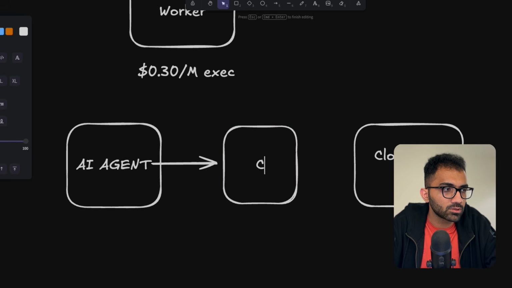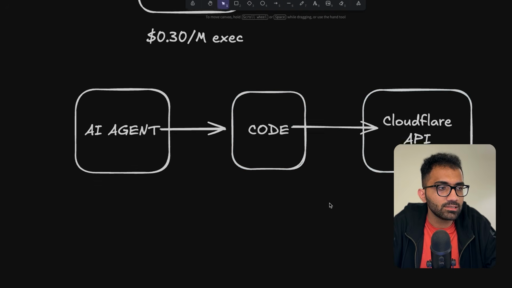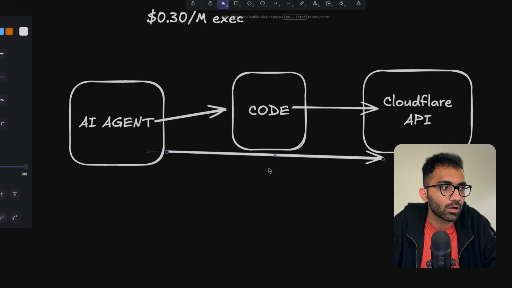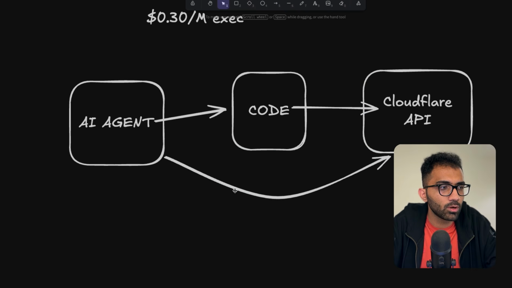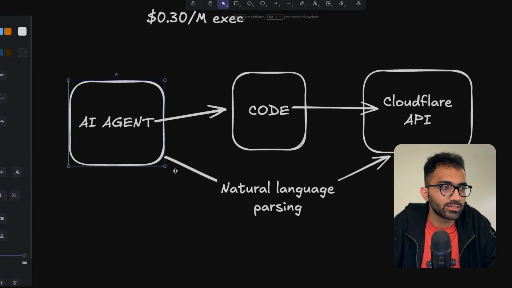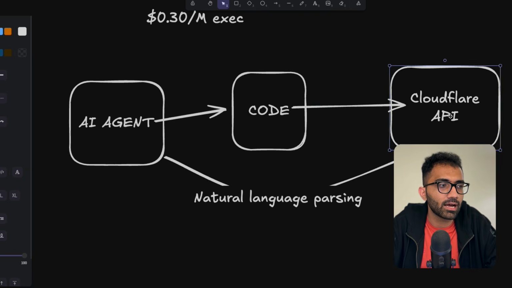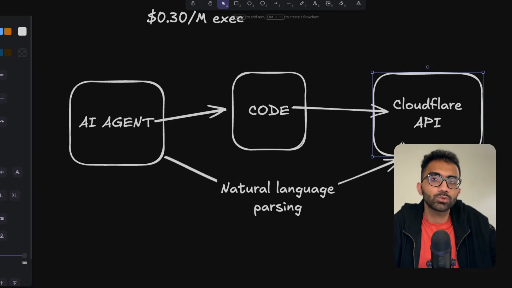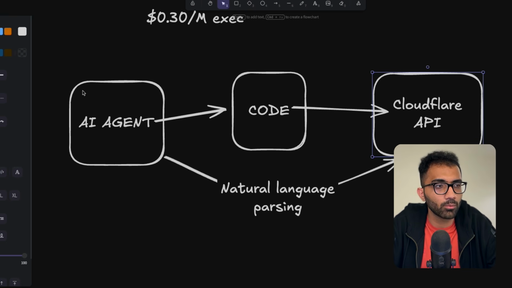They have introduced this layer called code because they don't want to do natural language parsing over here, right? One way to go about this is natural language parsing. For example, the AI agent could say to Cloudflare, hey, I'm looking for something like this. Then Cloudflare might have to deploy an AI system itself to make sense of that query, and then do something else entirely, right?